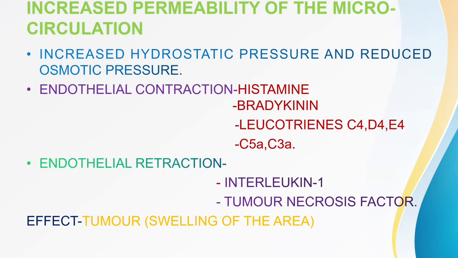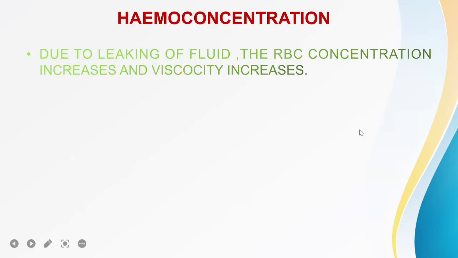What is exudation? Exudation is a protein rich fluid coming from the vascular compartment to the interstitium due to increased permeability, increased hydrostatic pressure, and reduced osmotic pressure at the site of inflammation. That is exudation, and the fluid is called exudate, right? The exudate fluid accumulated over the area of inflammation produces the tumor, the swelling of the area. Okay, so I'm moving to the next slide, that is hemoconcentration.